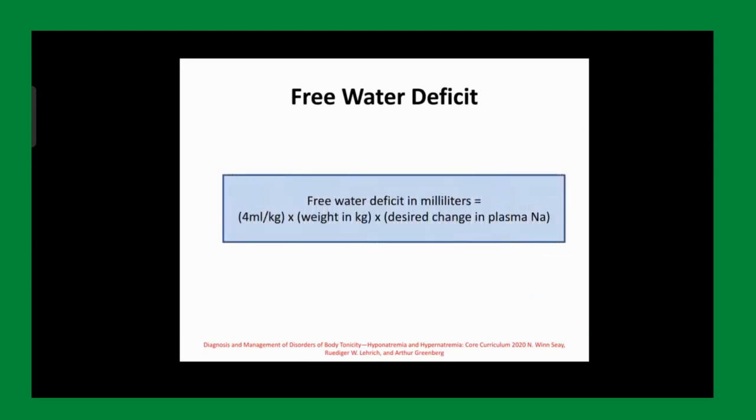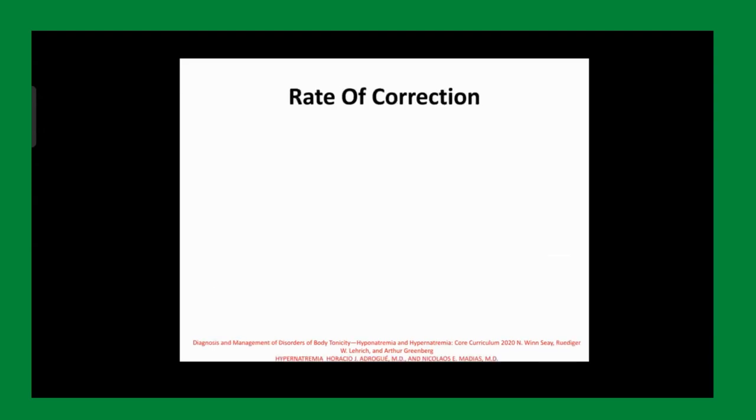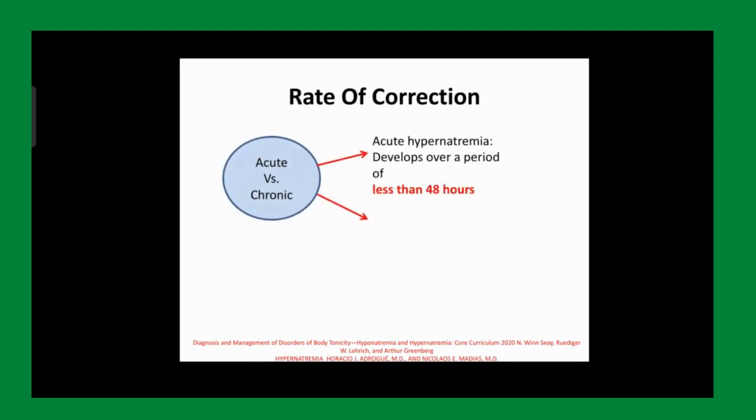We all know that free water deficit is calculated with the following formula: 4 ml per kg into weight, into desired change in plasma sodium. Right? So we again will be dealing with the same thing. We'll do this case. So you have to calculate the water deficit in this given case. Always check whether your hypernatremia is acute or chronic, less than 48 hours, more than 48 hours.